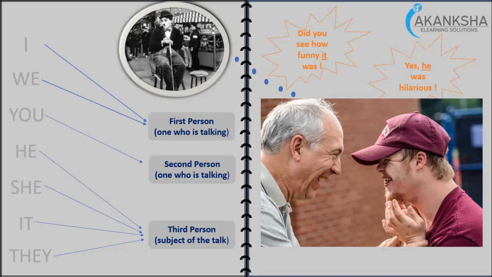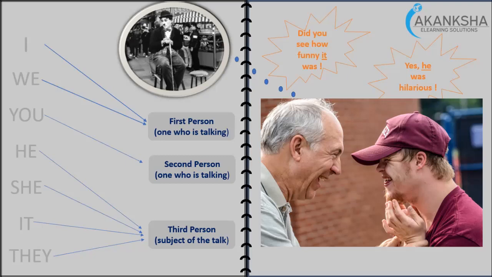You can see these two guys talking to each other about Charlie Chaplin movies. One guy says, did you see how funny it was? The other guy says, yes, he was hilarious. It means it was really funny. It was quite comic. It was really fun to watch.